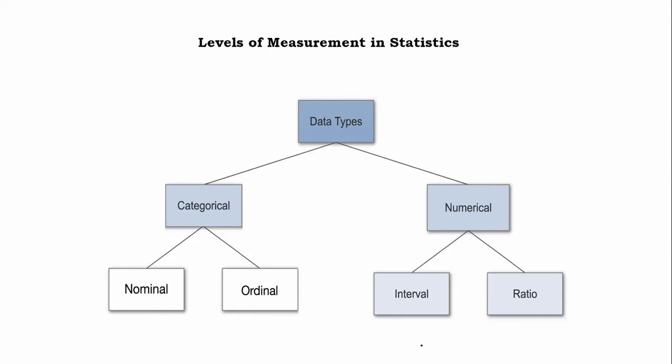Again, if person A has 200 rupees in his pocket and person B has 100 rupees in his pocket, then we can say that person A has twice the amount of person B. Ratio. That's why the name is ratio. Again, height, weight always starts from zero. Minimum theoretical value is zero, and we cannot go below zero.